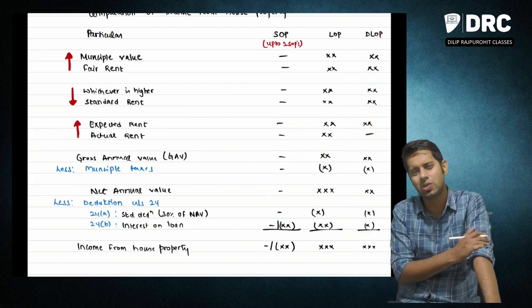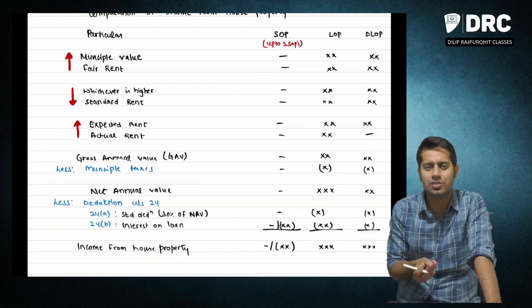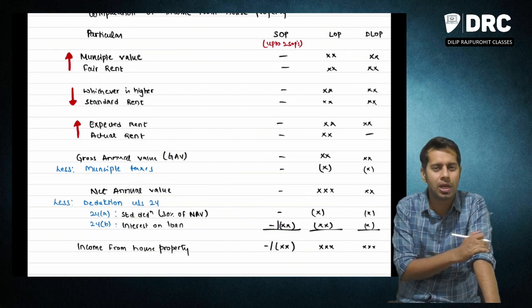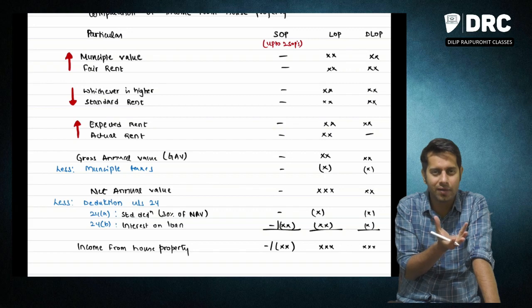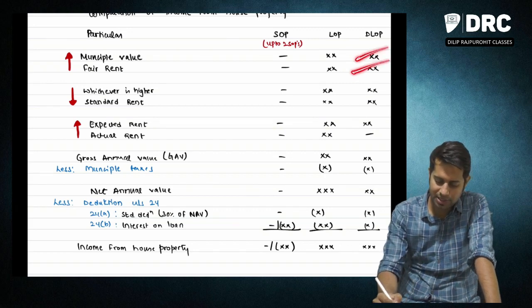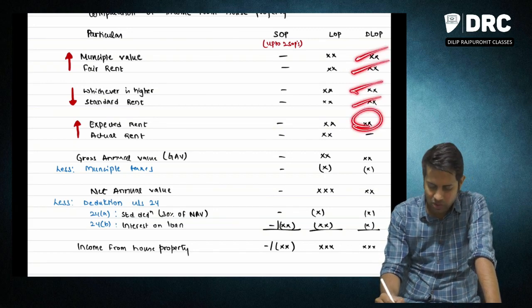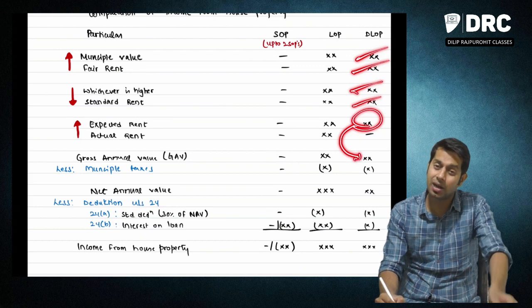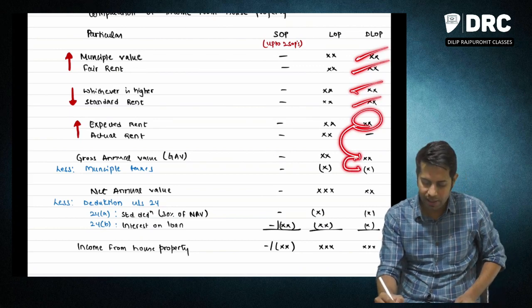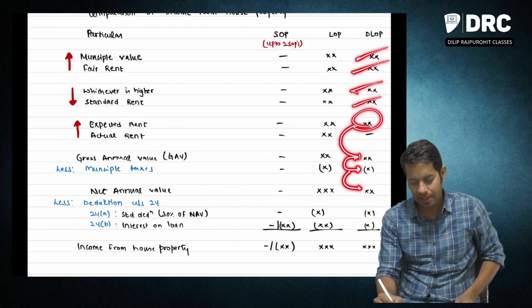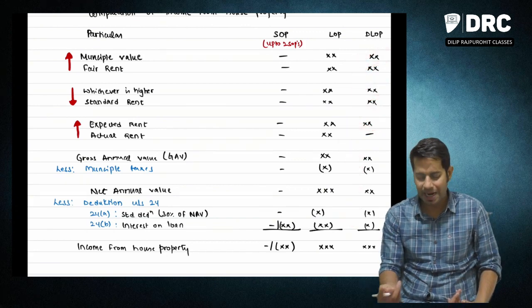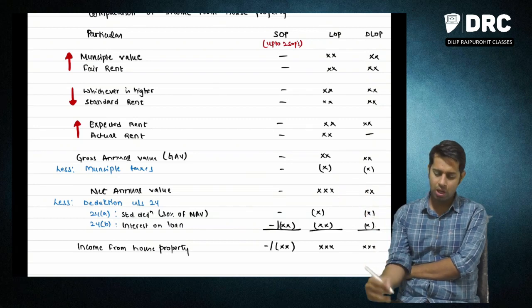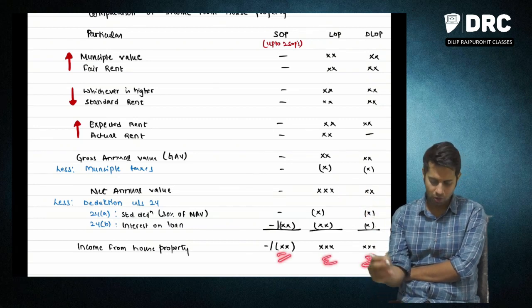Sir, why not actual rent? You have not rented this property to anyone. It is deemed that you have rented this property. Therefore, you will not have any actual rent. So you will have your municipal value, fair rent, compare with standard rent, you will get expected rent. That expected rent only will be your GAV, reduce municipal taxes, you will get NAV. From that you reduce the standard deduction and interest on loan, you will get your income from house property.